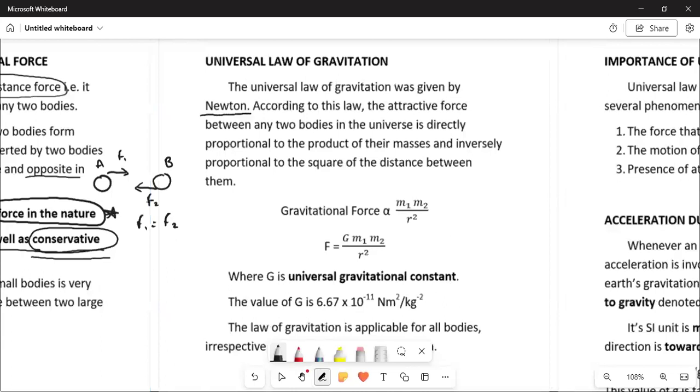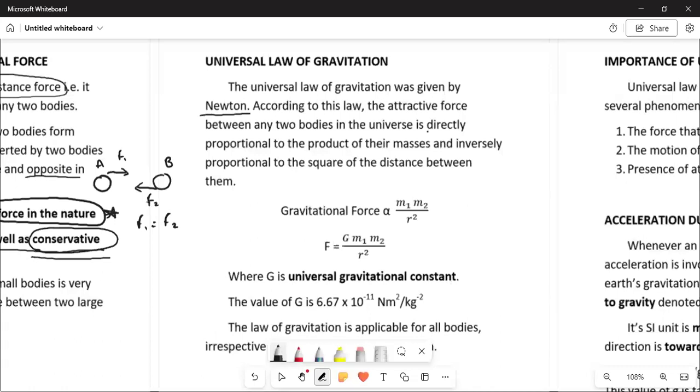It was Newton who discovered that there is always a force of attraction between the two bodies of the universe. Any two bodies present in the universe will always attract each other. This was first stated by scientist Newton. According to this law, the attractive force between the two bodies is directly proportional to the product of their masses.